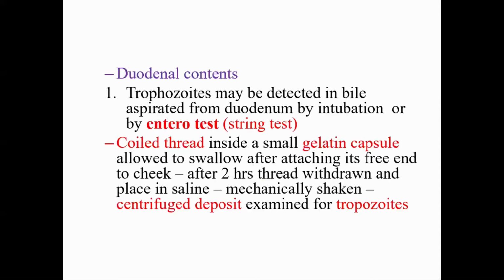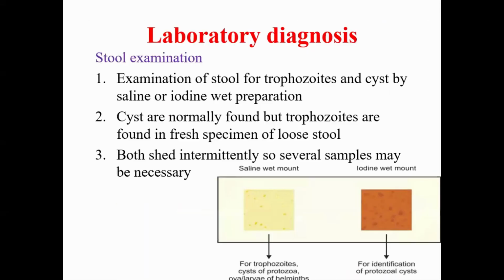Any questions? Laboratory diagnosis can be made by stool examination. Microscopically, stool may be steatorrhea type, containing large amounts of mucus and fat, but no blood.